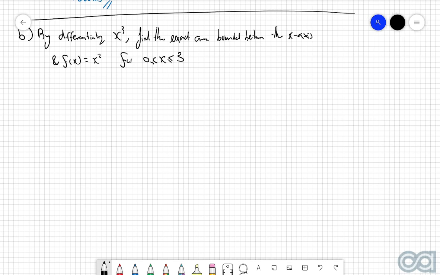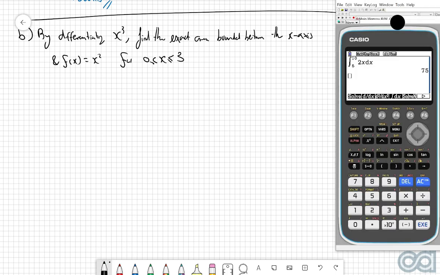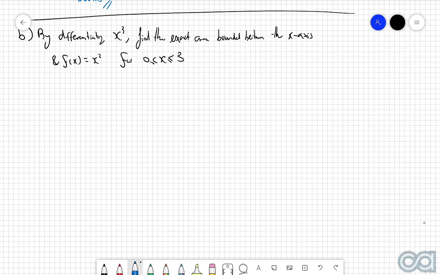So the first thing that we can do here is come over to our graphics calculator into the graphing mode and make sure that our function f of x equals x squared is entirely positive between 0 and 3. So if we pop in x squared, and we set the boundary between 0 and 3, we can clearly see that the entire graph is above the x-axis, so we know that we're all good here. Because of this, we know that the area is going to be given by the definite integral from the lower to the upper bound, so from 0 up to 3, of our function x squared dx.